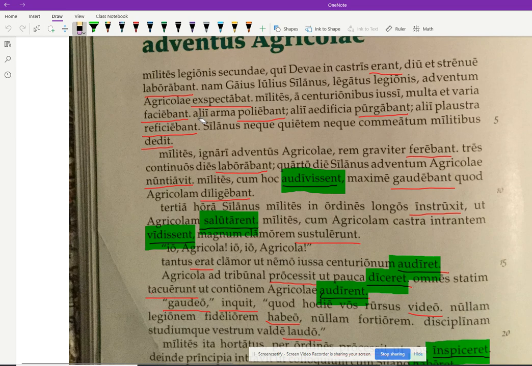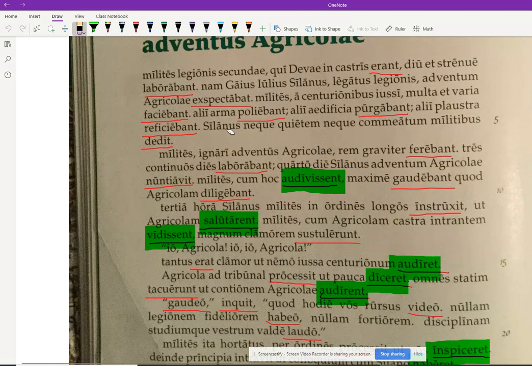Okay, alii, alii, alii is going to be some, then others, and others. So the first one, some. Some were polishing their weapons. Okay, so arma here, neuter plural. Right? Alii's got to be our nominative subject here, right? So arma, not nominative here. It's got to be the accusative. Plus, that's going to make more sense. Plus, it's that typical word order: subject first, verb last, everything else in the middle. So some were polishing their weapons. Some were cleaning, purging the buildings. Another neuter plural. And others were repairing plaustra, yet another neuter plural, were repairing carts or wagons.